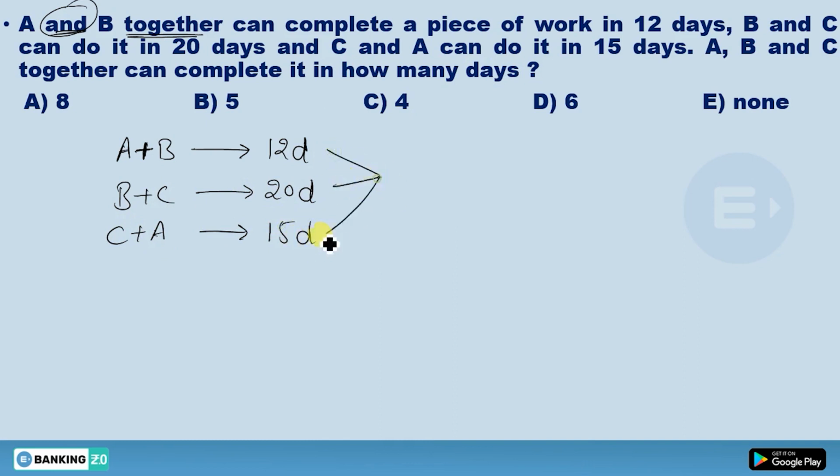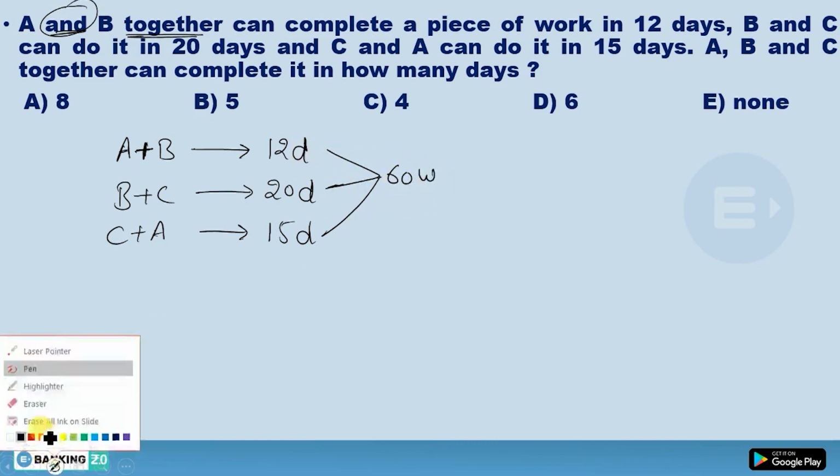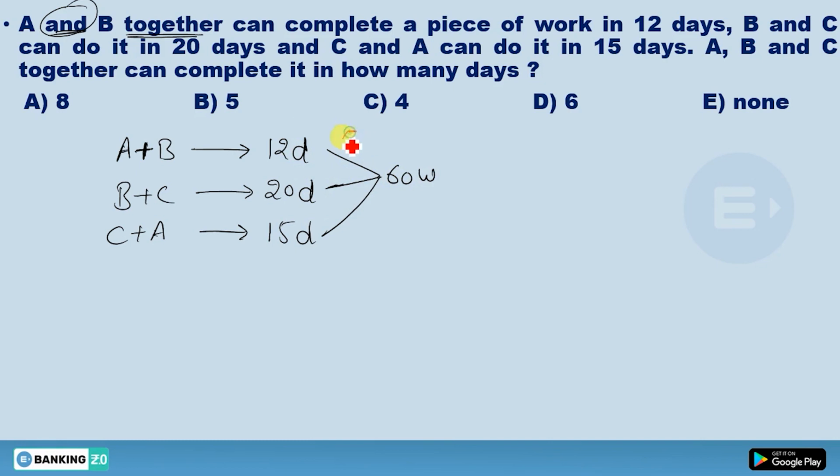So what should be the LCM? So you can see LCM would be 60 work. So in 12 days 60 work, in one day how much work? This would be 5 work per day. Here 3 work per day. Here 4 work per day.